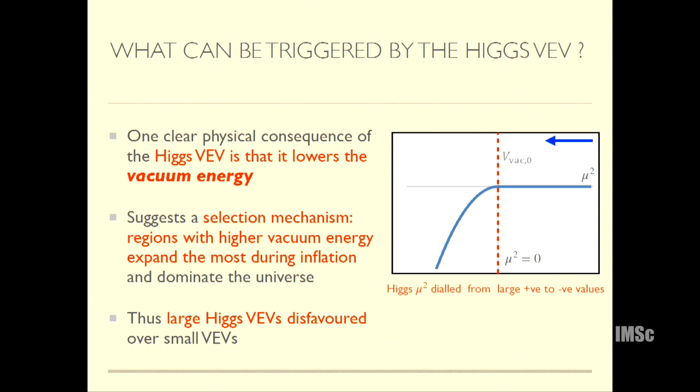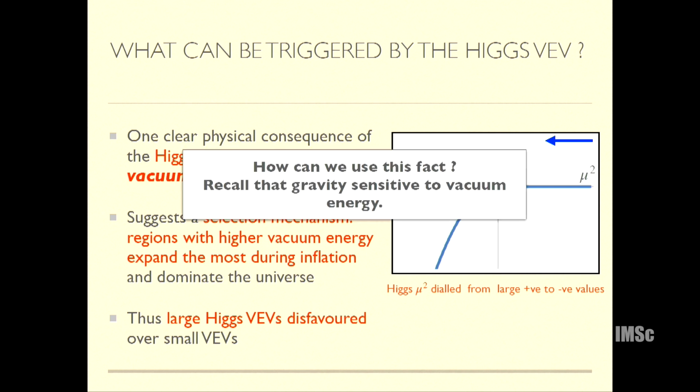So once it gets a wave, the Higgs vacuum energy behaves in a very different way. It keeps going down monotonically. So this suggests a selection mechanism. And so how can we use the fact, what does the vacuum energy couple to?